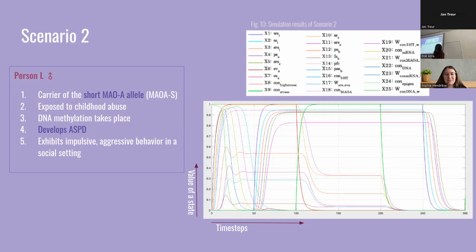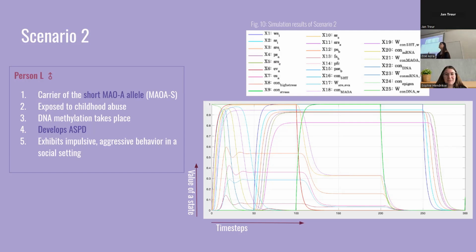And so the important part here of the simulation is between time step 50 to 100, because at this time, you have the blue line, which represents the irritable behavior of the other person, which is then present. So that means that person L is then triggered by this behavior while being in a context of high stress levels. And if we then look again at the pink line, which starts from time step 50,